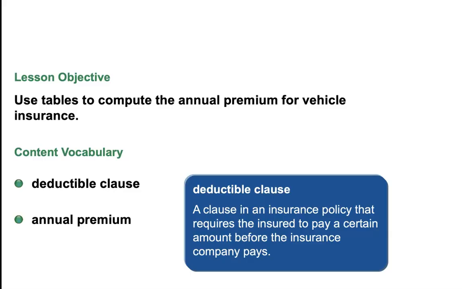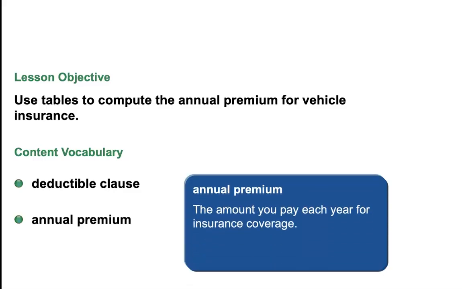So you might have to pay a deductible before your car. So you might have a $500 deductible or $1,000 or $2,000. And then the annual premium, the amount you pay each year for insurance coverage. So in this lesson we're going to use tables to compute the annual premium for vehicle insurance.